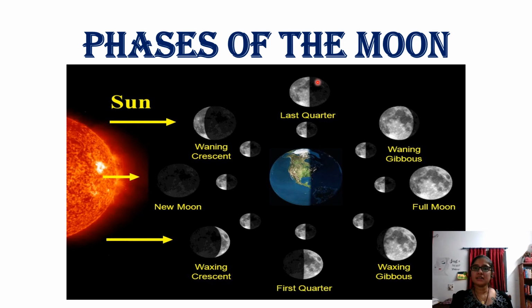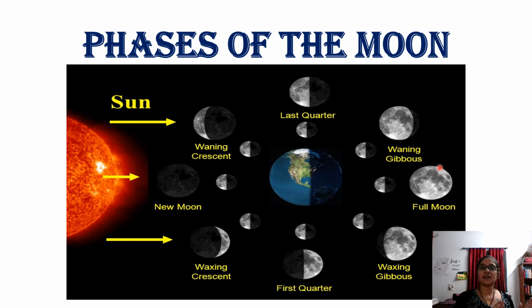Okay, then again it starts to move in the opposite direction, but at the same place. You can see the same line there, but this time it is totally away from the sun. It is not nearby the sun. It is not facing the sun also. At that time it is called waning gibbous. Waning means it is starting to show a lot more. And then the next phase is called the full moon, where you can see the whole moon that day.